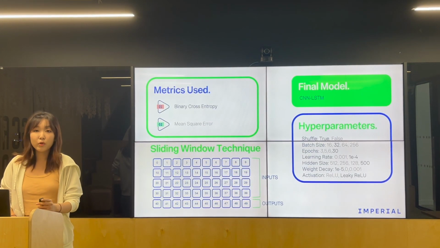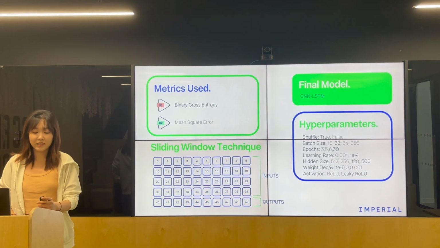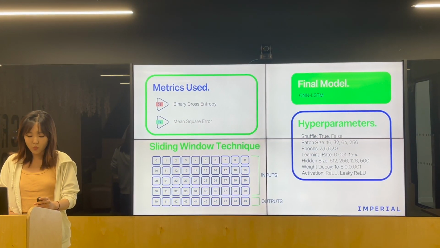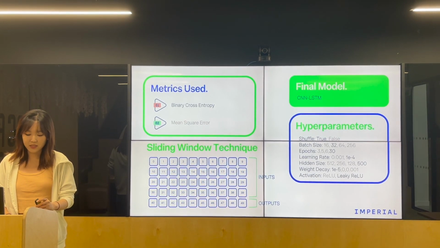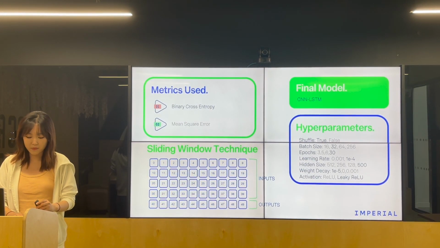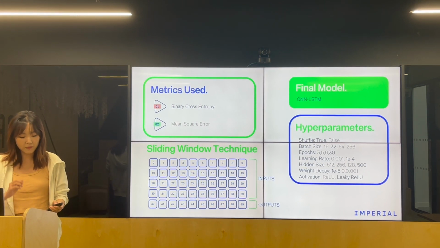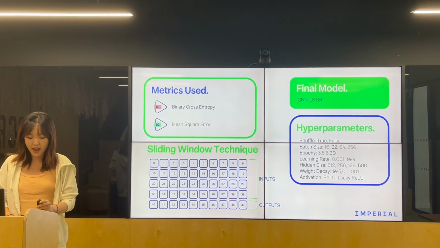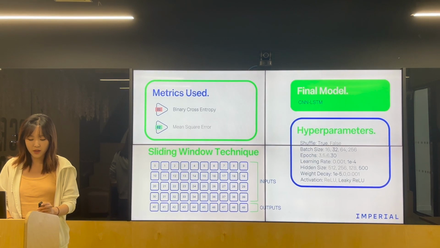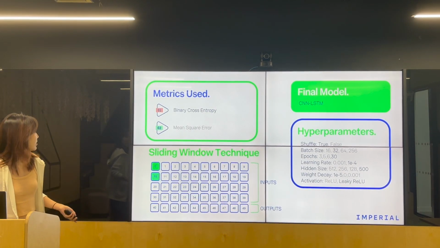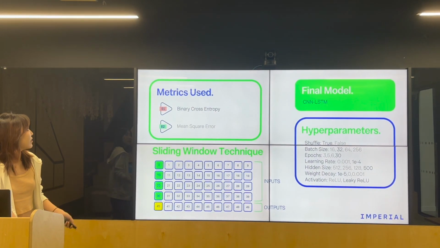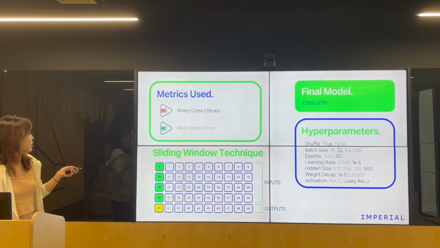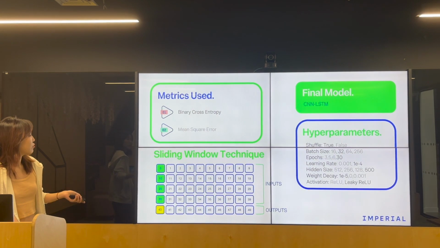So the last model we used was the CNN LSTM model, simple, but we use CNN to process the image and then use LSTM to predict the next image. Here we choose a time series with a length of 4 and a time interval of 10. And we also use some hyperparameters and we use the sliding window technique to make the sequence.